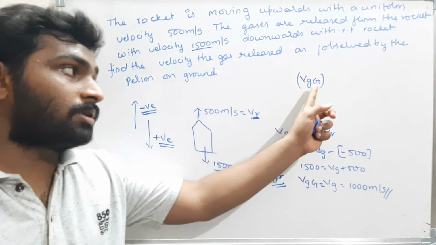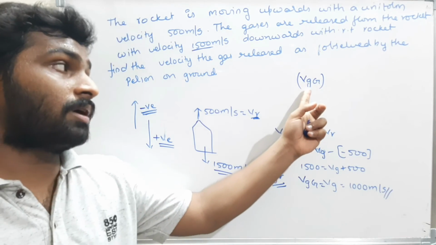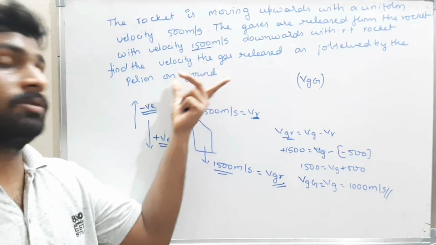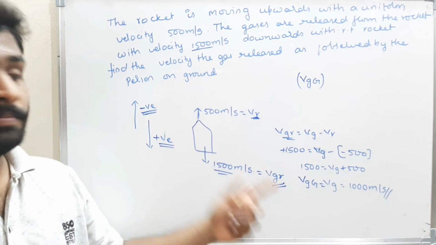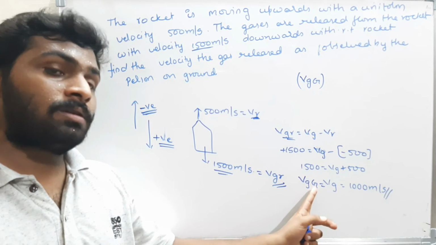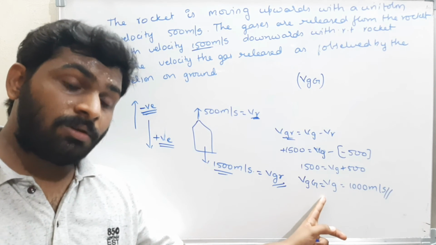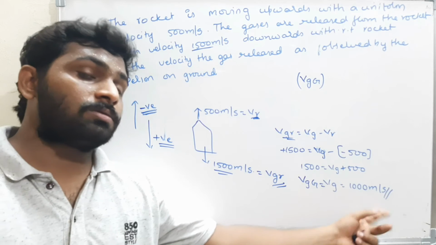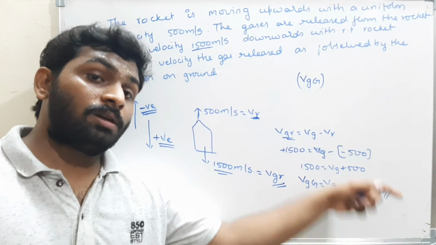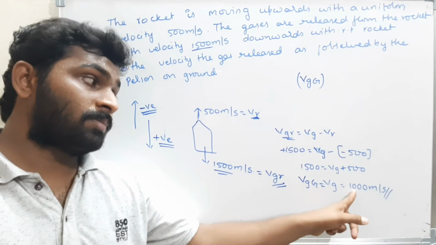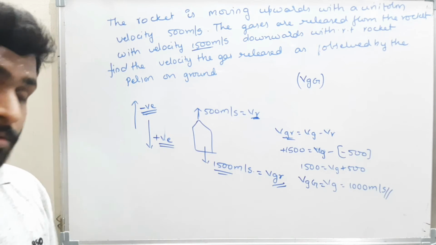The velocity of the gas with respect to the ground is nothing but the velocity of the gas with respect to the person standing on the ground. All the things are same. Therefore, the velocity of the gas with respect to the ground, or the person standing on the ground, is equal to 1000 meters per second positive. Positive means here downwards.